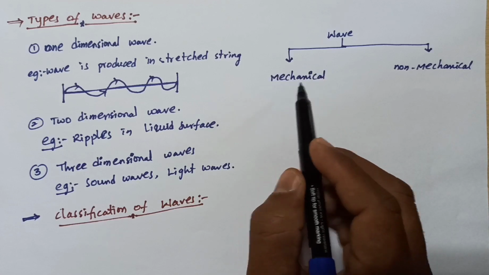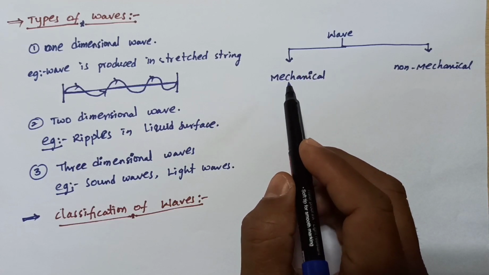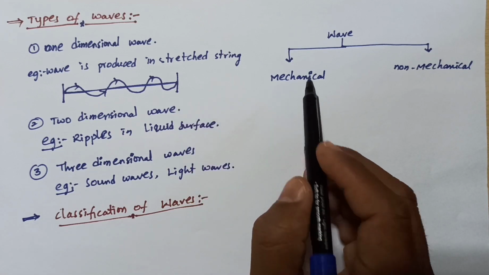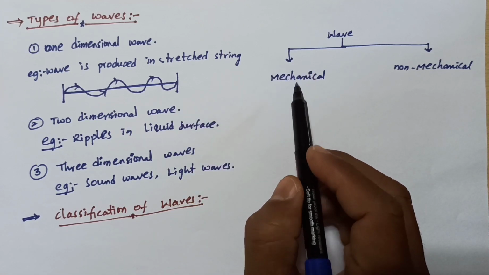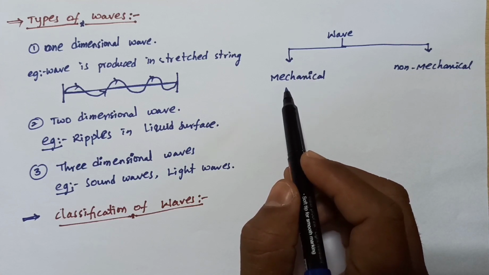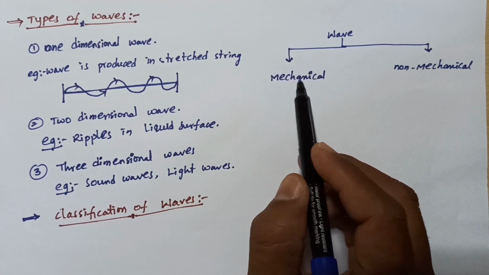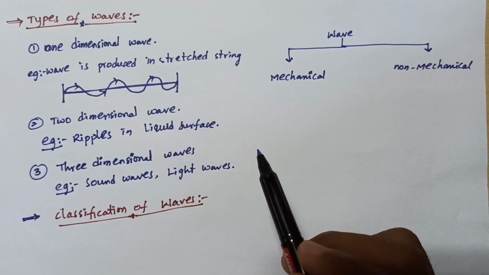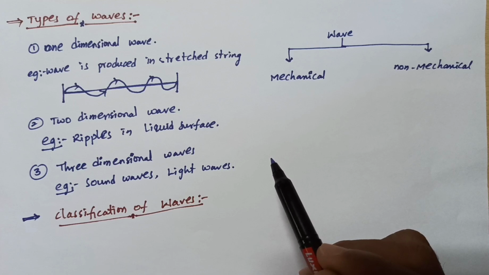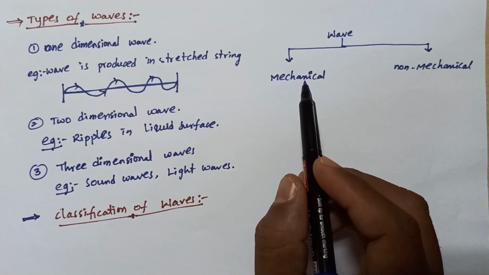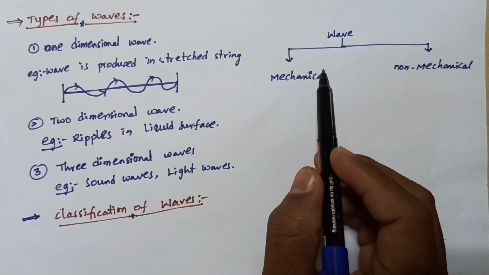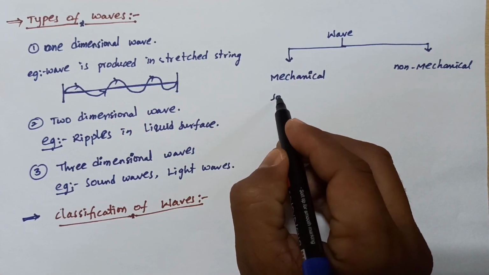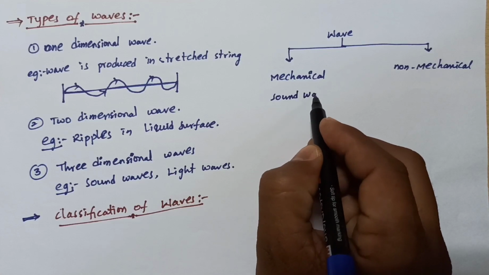For example, sound wave, the wave in a stretched string, and waves produced in liquids. These are mechanical waves. The sound wave moves only in solids, liquids and gases, so it is called a mechanical wave.